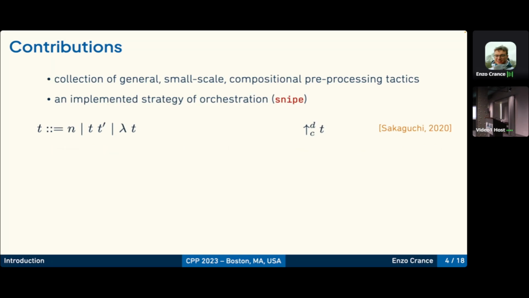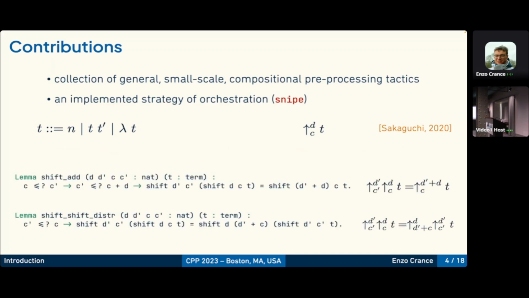And we'll take two examples of goals, which describe some properties we might want to prove about shift. Here we can see that the orchestration tactic we have implemented, which is called Snipe, successfully proves both of these goals.